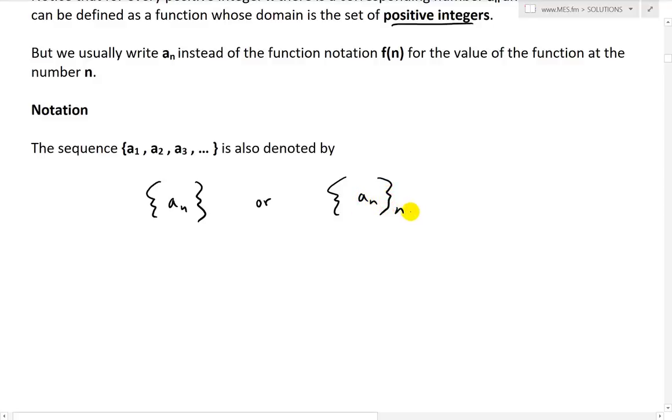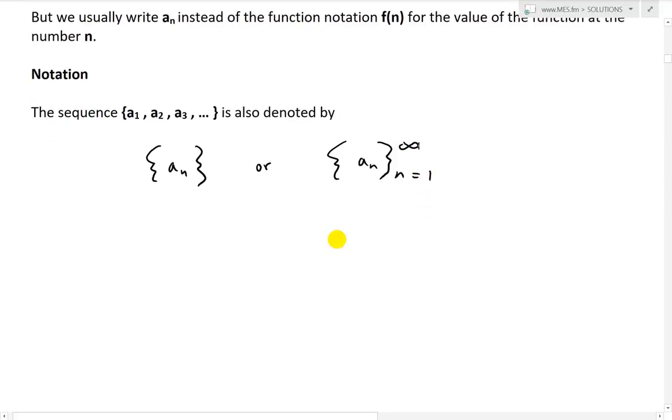So you can have it from n equals 1 up to infinity. This just illustrates that you're starting from 1 and going to infinity, and these are all infinite sequences that we're dealing with. For the most part in this video, if these parameters aren't included, we'll just assume they are. It starts from n equals 1 and goes all the way to infinity.